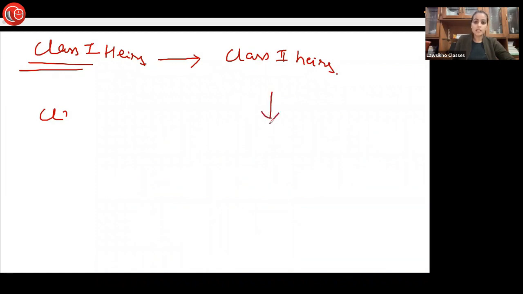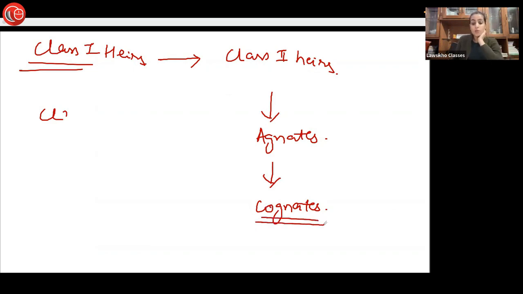Similarly, if no Class 2 heir is present, then it will go to agnates. And when agnates are not present, the property will go to cognates. So property goes to cognates only and only when Class 1 heirs are absent, Class 2 heirs are absent, and agnates are absent. Similarly, property passes to the agnates when Class 1 heirs and Class 2 heirs are absent. Property passes to Class 2 heirs when Class 1 heirs are absent. Clear about this? Any doubts so far?